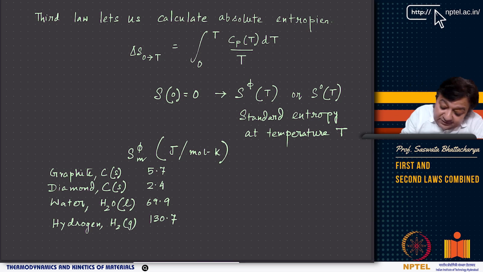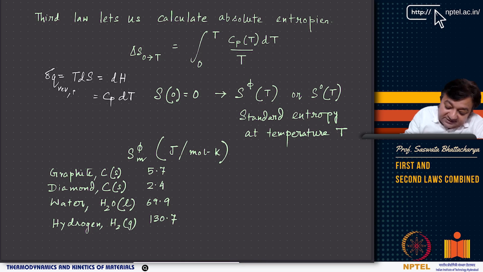Now, when I'm talking about delta S from 0 to T, if you remember the integration, because again delta Q, it's reversible, equals TdS, and if you do it at constant pressure, this equals dH, which is Cp dT, and Cp itself can be a function of temperature.